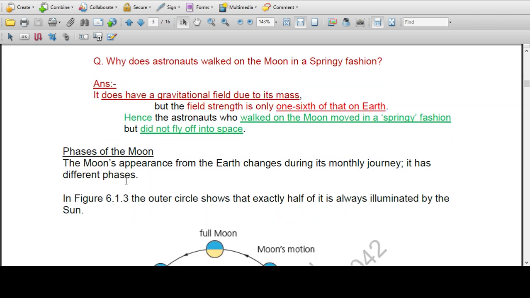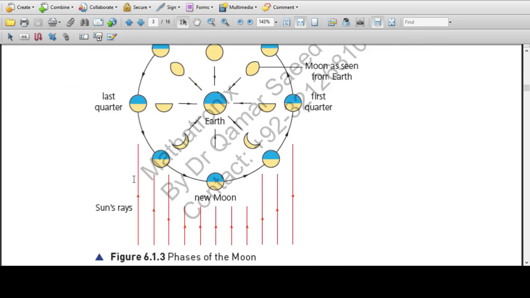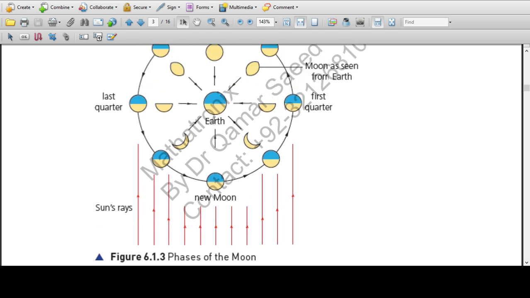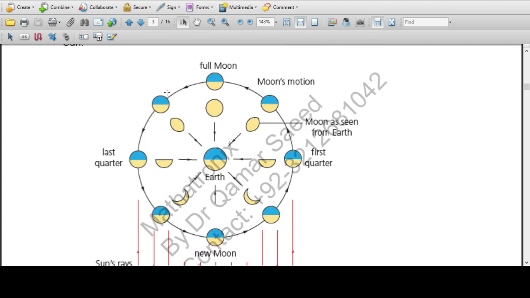The phases of the moon. The moon's appearance from the Earth changes during its monthly journey. It has different phases. Here we see the sun rays, and this is Earth, and from Earth we see the sunlight. This is the moon as seen from the Earth, so this is the moon motion.